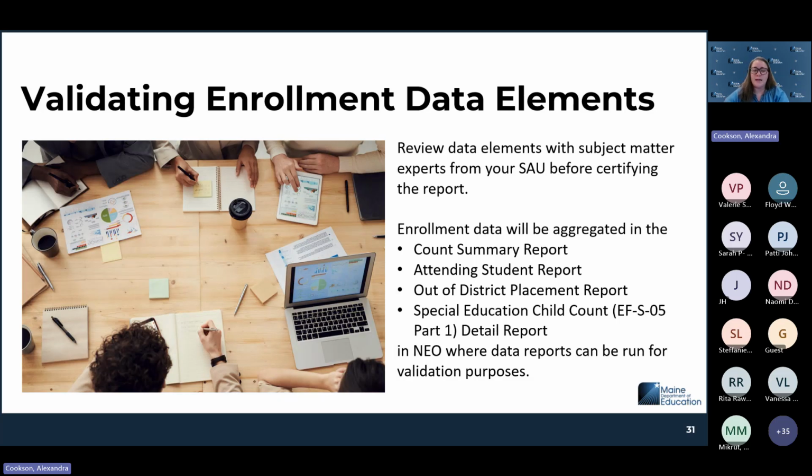That's where some of the exports of these reports can be really helpful to send them off to other people to make sure that the data are accurate as you're sending it up. We will catch validation errors, but we can't always catch an accuracy error. So just make sure that you're running things by your school district, by all of your staff who are working with all of your students to make sure that everything is representing with the most accuracy what is happening in your school.